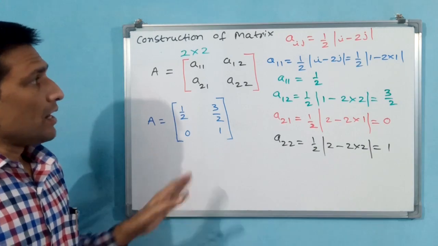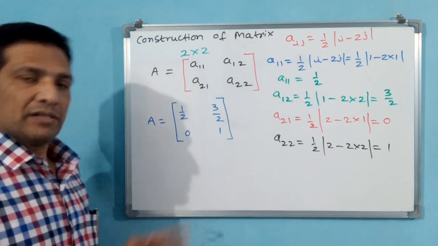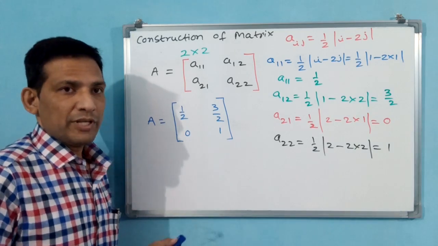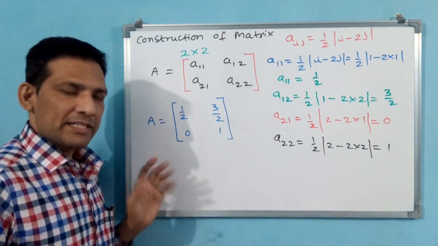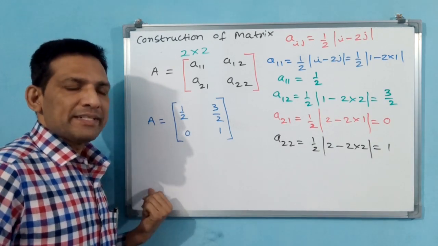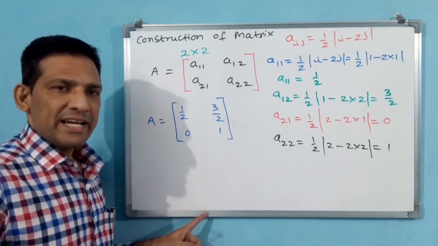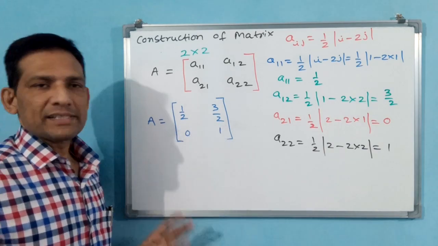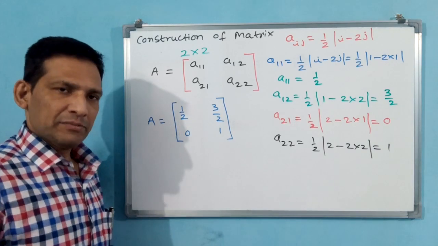Okay. Like this, a question will come for a 3 by 3 matrix for examination and all. Construction of matrix is going to come in the exam. Okay, now you understand the construction of matrix. You know what is a matrix, how to represent m by n, what is m, and how to represent elements aij. Now we have constructed a matrix also. Okay, number of rows, number of columns.